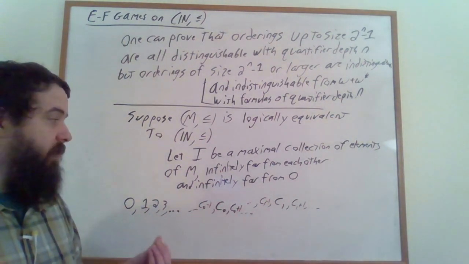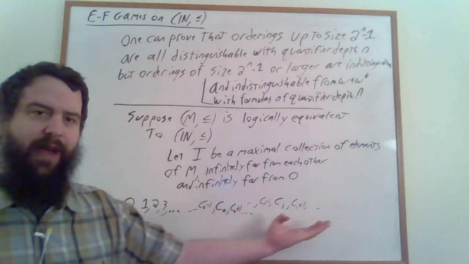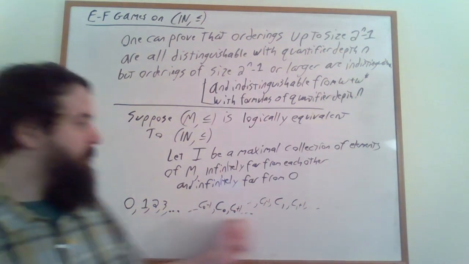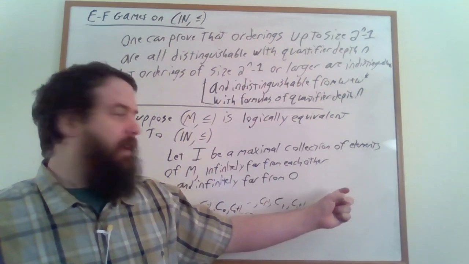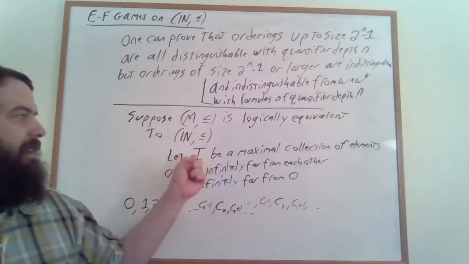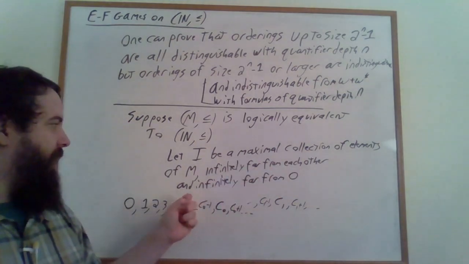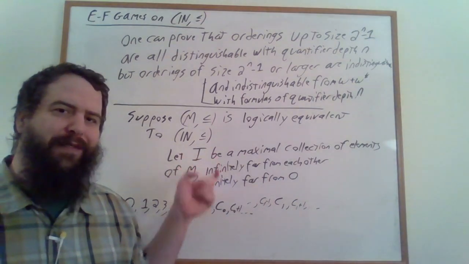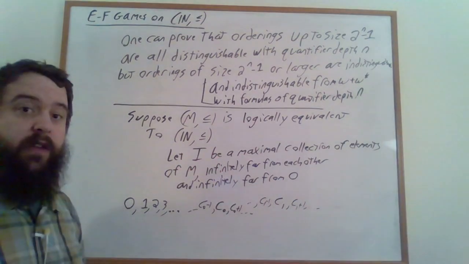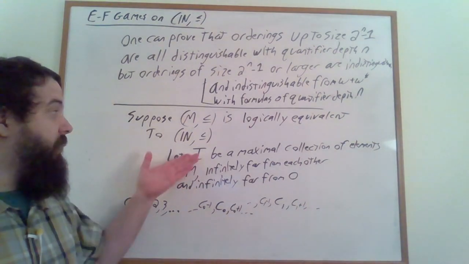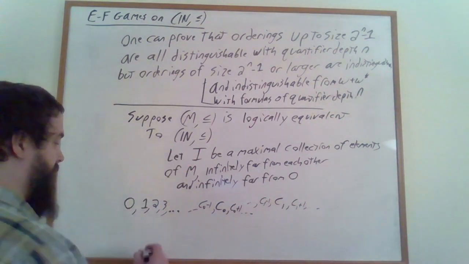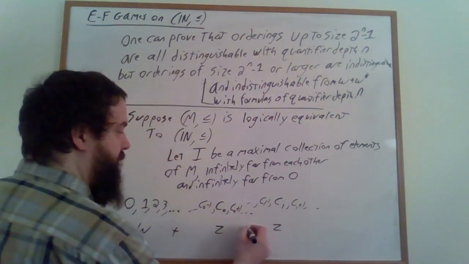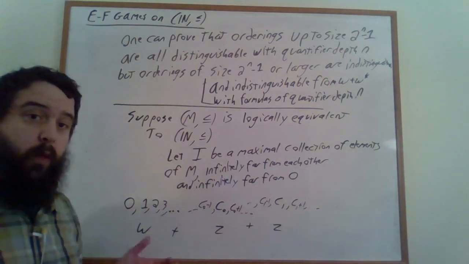And you might, of course, ask, could there be any other elements of M? Have we actually captured all of the different elements of M? And the answer is yes. If there's some element that we haven't captured here, then it would be an element that we could add into I to make it a larger collection of elements that were infinitely far from each other and infinitely far from 0. And we've already said that I is a maximal such collection of elements. So this tells us that every non-standard model of the natural numbers as a linear ordering has to look like the natural numbers followed by some number of copies of the integers. In other words, a woozle.